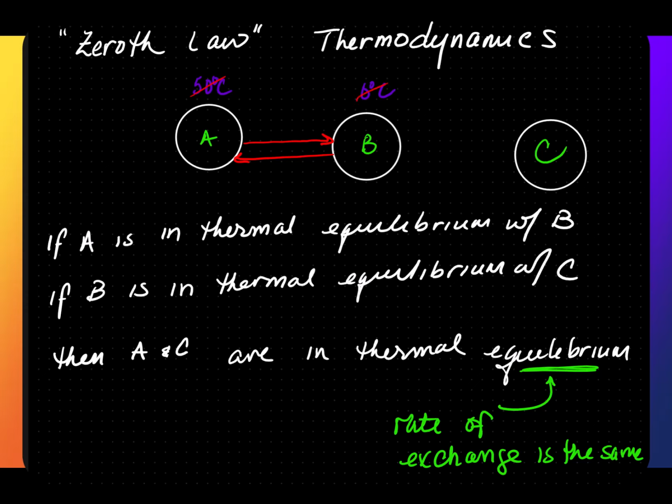Their temperature will be the same at the end. So if B and C are in thermal equilibrium, then A and C will also be in thermal equilibrium. At the end, the rate of exchange is the same as well as the temperature. You could think of the zeroth law as the distributive property that you learned in math class.